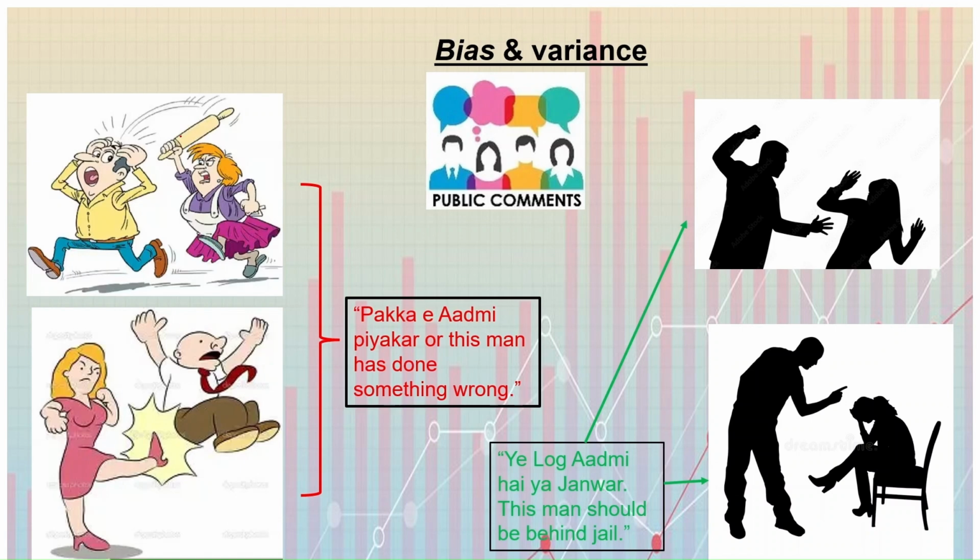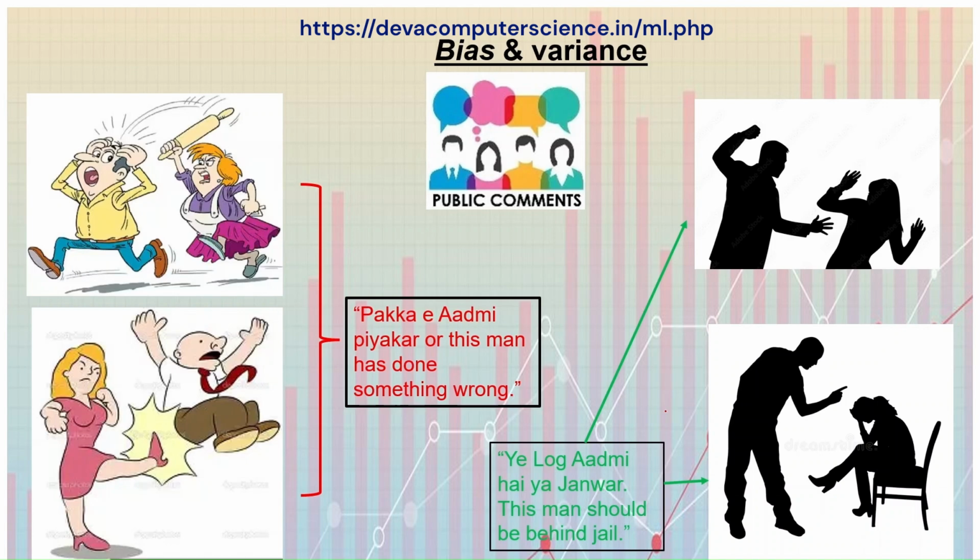Observe this picture. A wife thrashing her husband with a belna, meaning a rolling pin. The wife is yelling at her husband. Our comment: this man has done something wrong. Come to this picture. A husband beating his wife, threatening and harassing her. Normally our comment: this man should be behind jail.